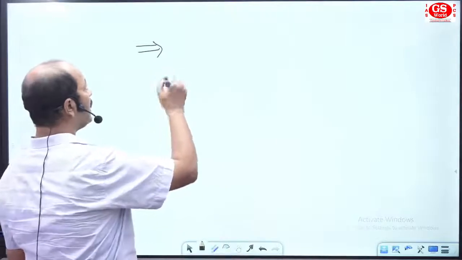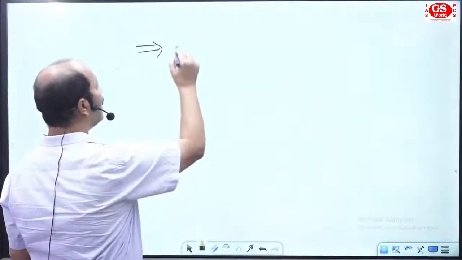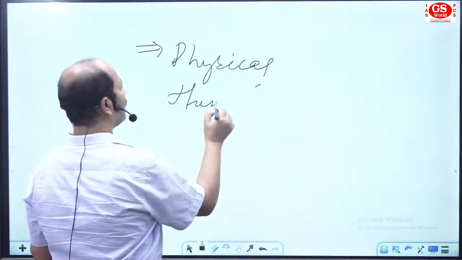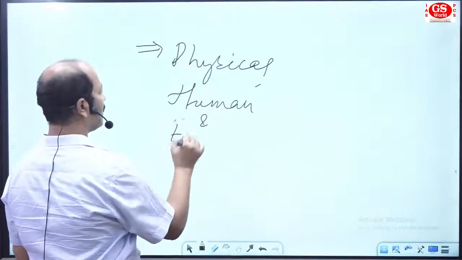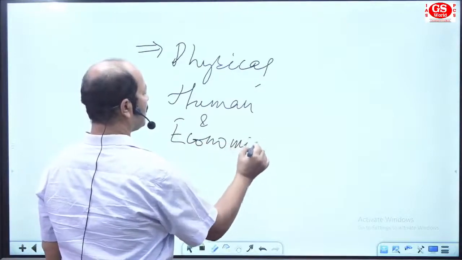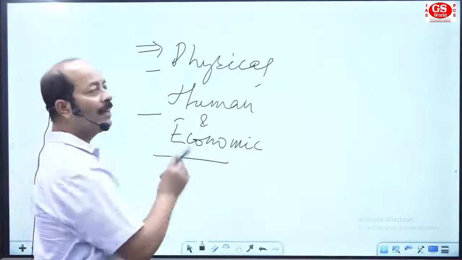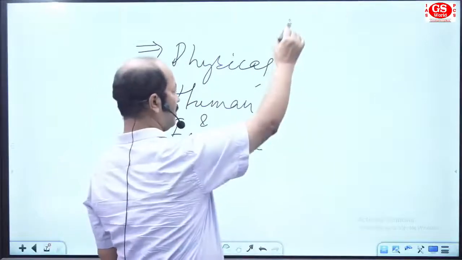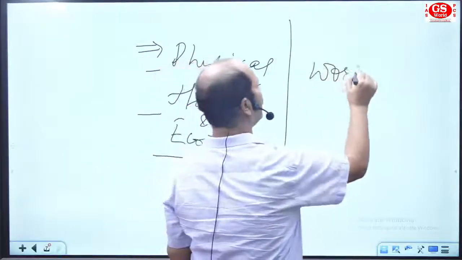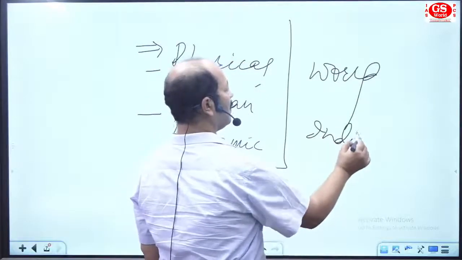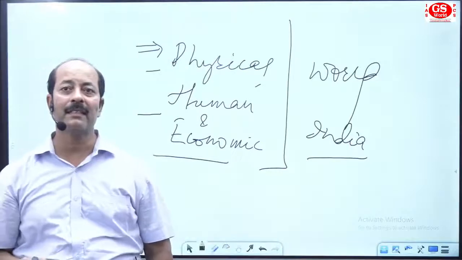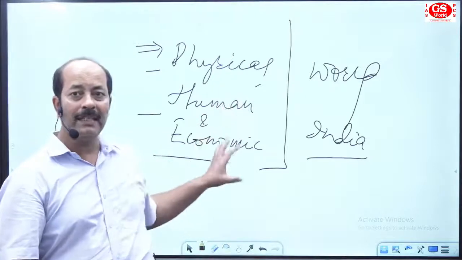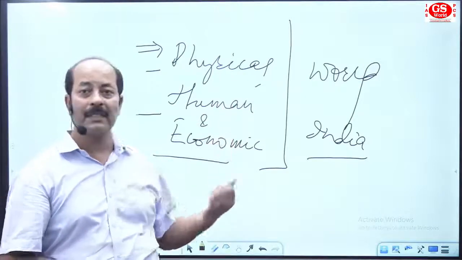First of all, again you see the syllabus area. They have given three words: physical, human, and economic. These three words were given by the commission for your syllabus. Physical, human, economy, related to the world and related to India. In both senses, we are going to discuss the physical aspect, economic aspect, and human aspect for the world and India. For that, only three words are there.